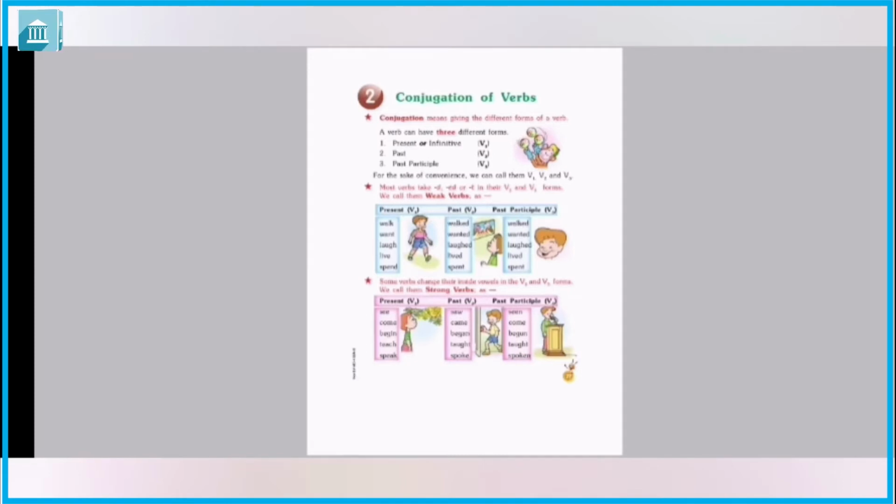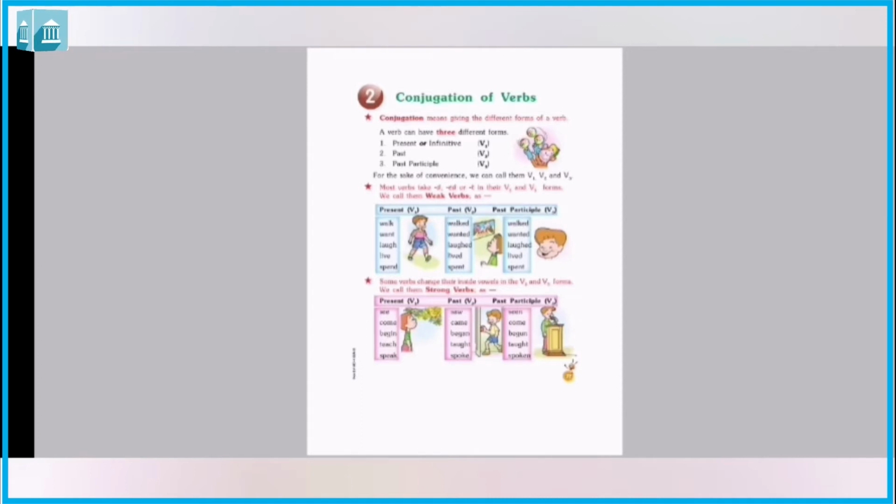If you get a question in exam of past participle, then the same answer of past, but just in weak verbs, in past it will be same as a past participle. पास्ट में जो हमने वर्ड्स लिखा है V2 में, वही V3 में आएगा in weak verbs only.